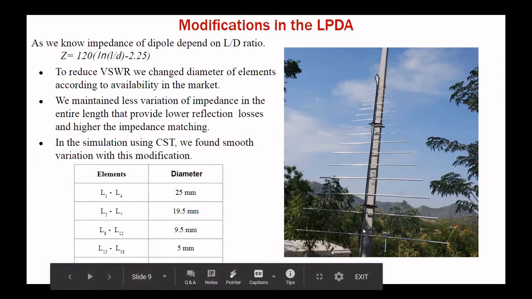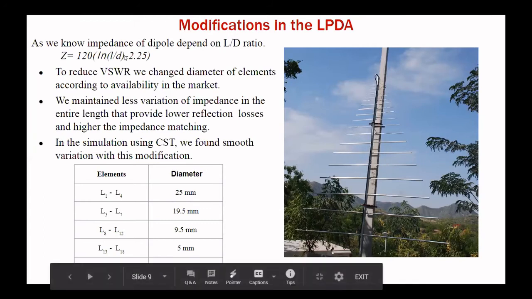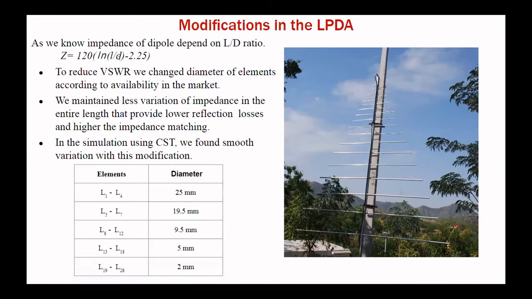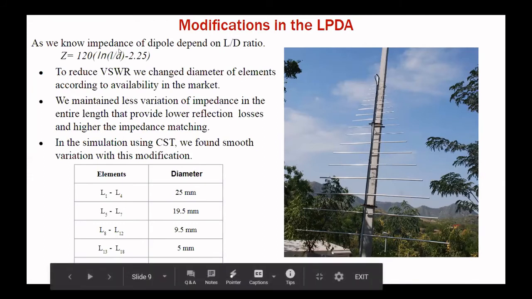Every dipole has an impedance that depends on the L by D ratio. As length is decreasing, we need to decrease our diameter to maintain this impedance constant over the entire length.